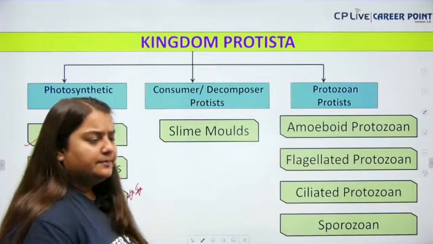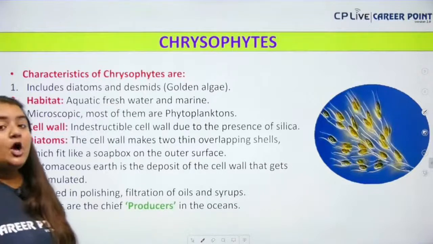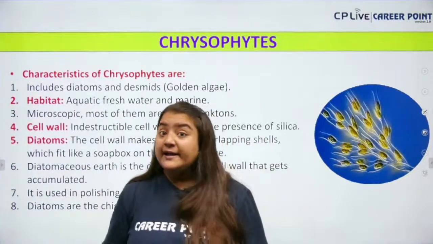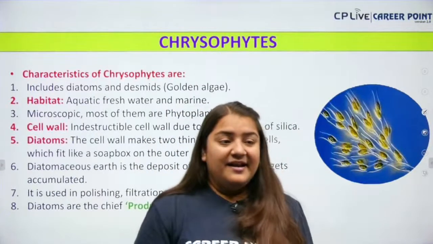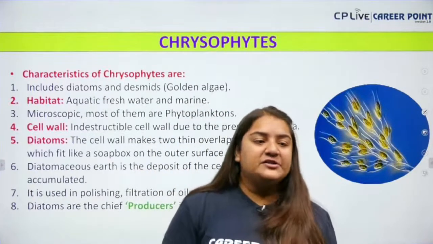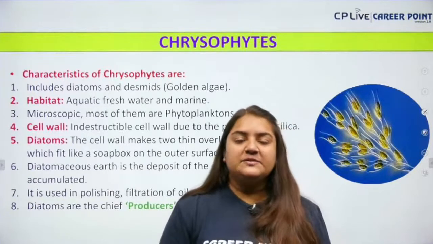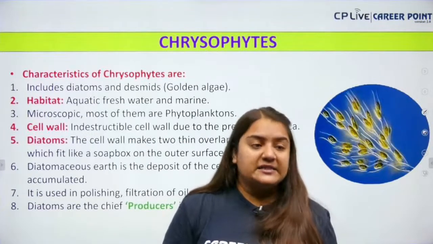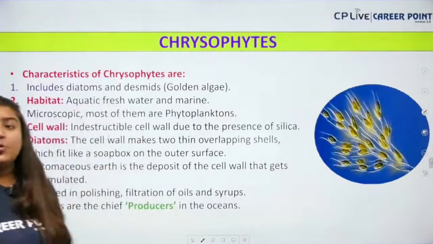Very simple. First we are going to deal with the chrysophytes, which are called the golden algae. We are calling it an alga, but it's not an alga, it's a protist. Clear? It's a protist, a member of chrysophytes. Basically it includes diatoms and desmids, which are called golden algae. Habitat, bache, is usually aquatic, fresh water.